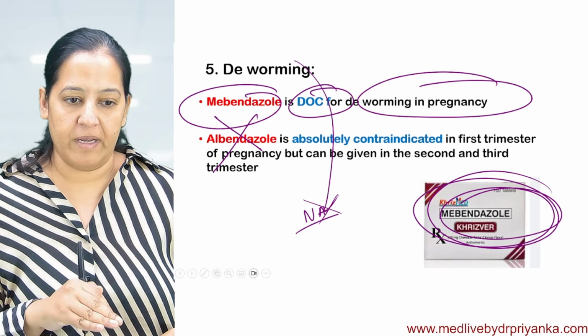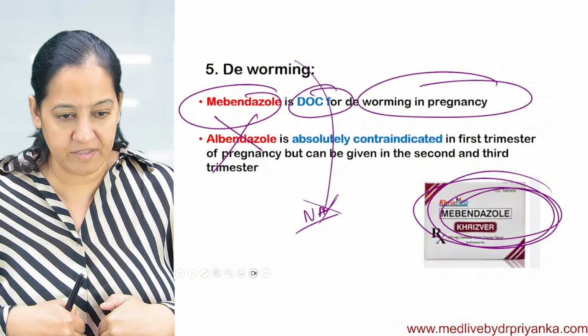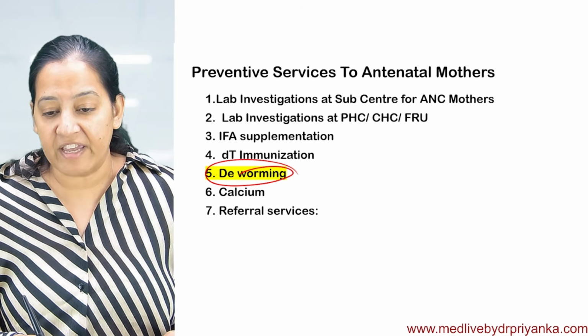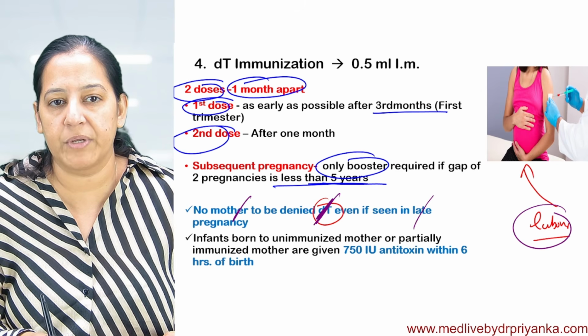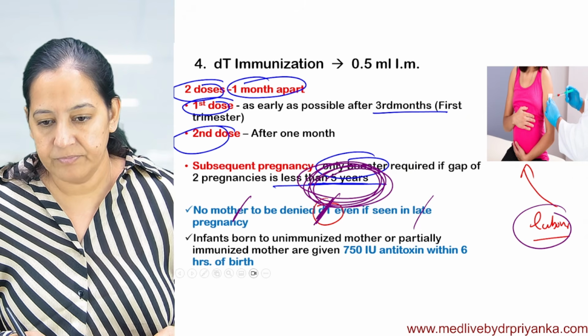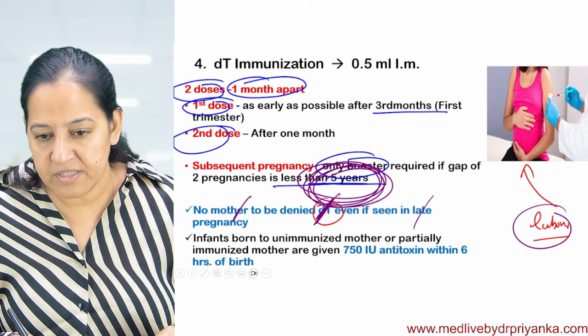So we are doing deworming. We are not sure whether the worms are present or not present in the intestine, but we are giving prophylactically. There is no harm giving prophylactically. It's 5 years, not 3 years. Within 5 years. Got it?